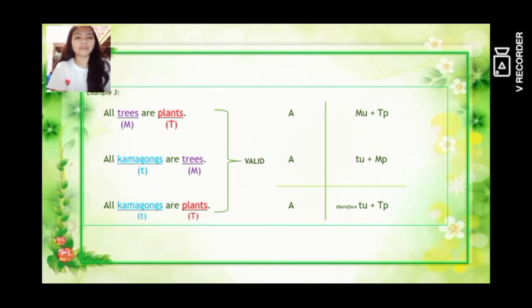In the second premise, small t represents the minor term, U stands for universal, plus M our middle term, and P stands for predicate. Therefore, the minor term, universal, plus capital T, which is our major term, and P stands for predicate. So that's all. Thank you.